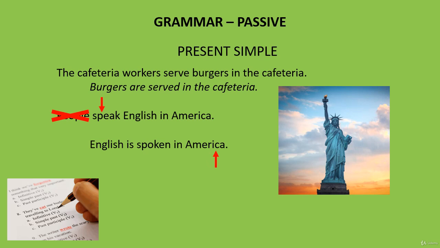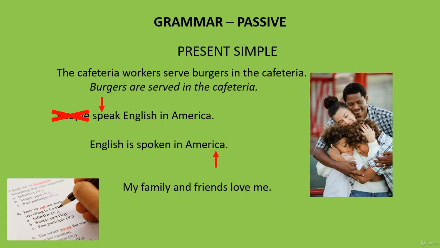We don't need to write by people. Of course it's people who speak English. It's not monkeys, at least not yet. Try to do the same with this sentence. My family and friends love me. I'm loved by my family and friends.